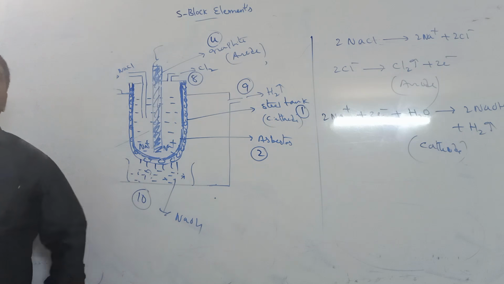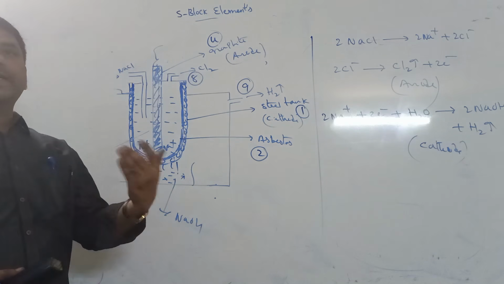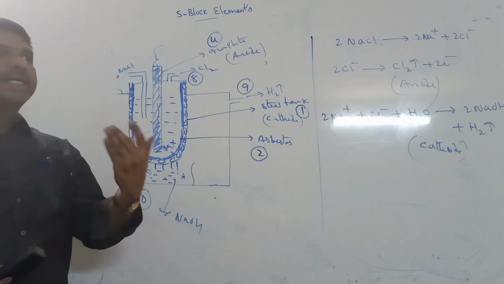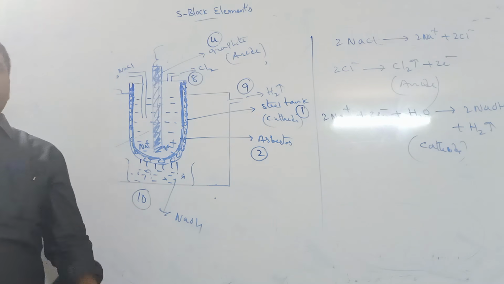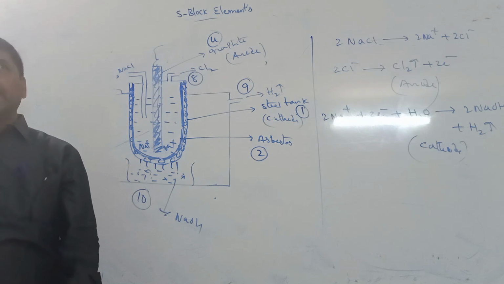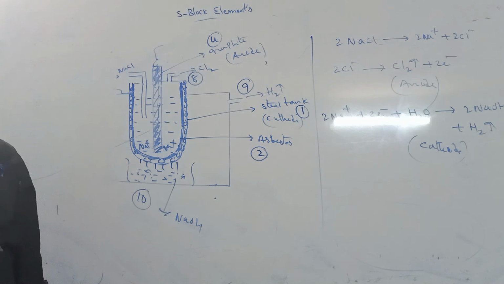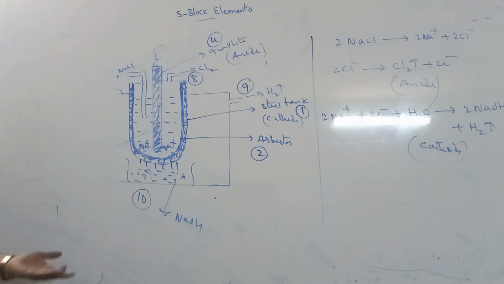The next topic is sodium bicarbonate. Sodium carbonate is called washing soda. It is prepared by the ammonia soda process, that is called the Solvay process. In this, ammonia, water, carbon dioxide and brine solution are taken, and we prepare the sodium bicarbonate.